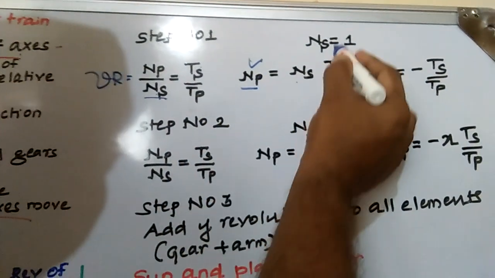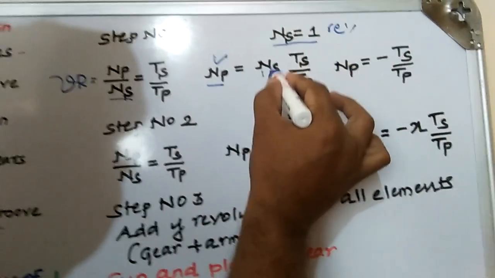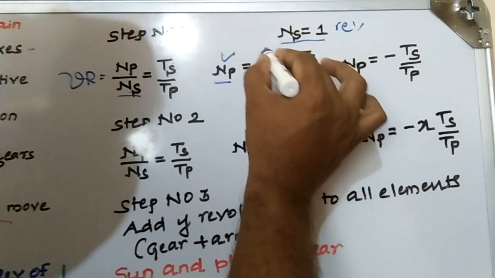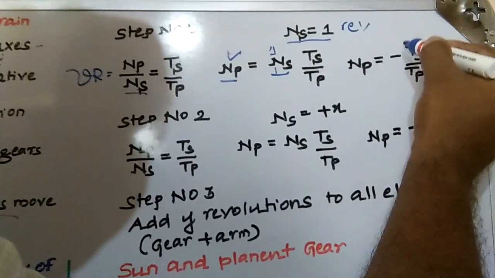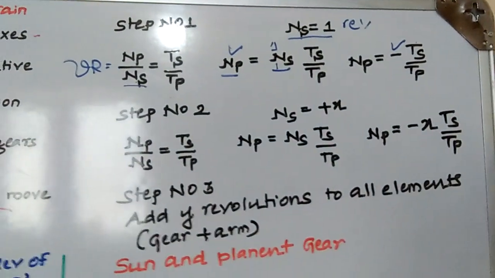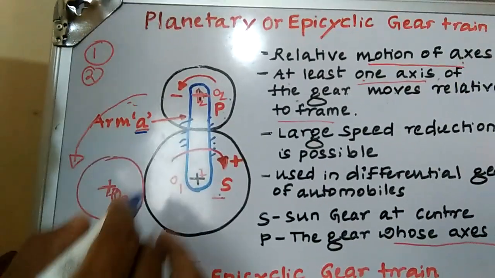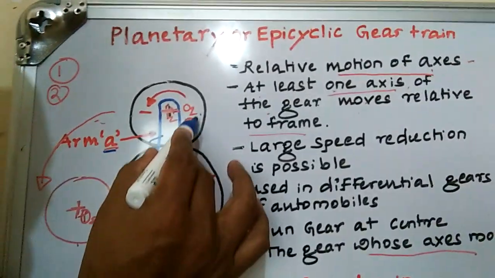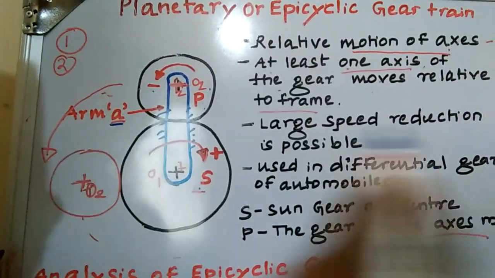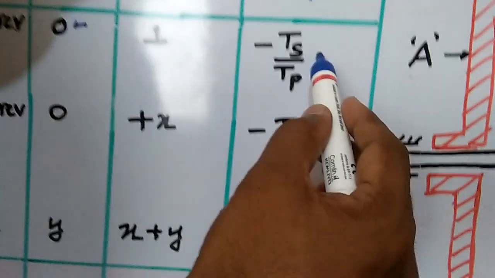Once again, Ns is given as one revolution, as I already said. So you replace Ns with 1, and it comes as Ts by Tp. Then once again I have taken a negative sign. What is the purpose of the negative sign? I have said this: clockwise you take as positive, anti-clockwise you take as negative. Because you look at this planet gear, it rotates anti-clockwise, that's why I have taken a minus, because that is the anti-clockwise direction. I have completed this one, and you get minus Ts by Tp.